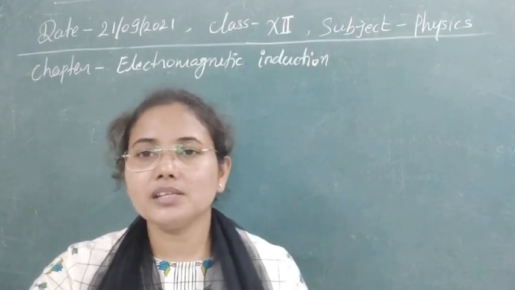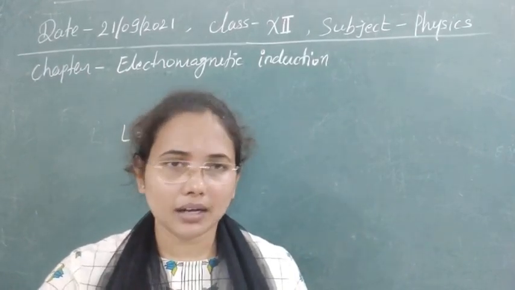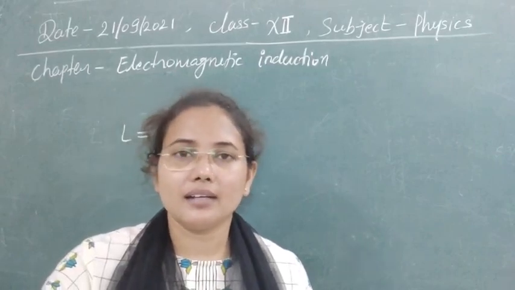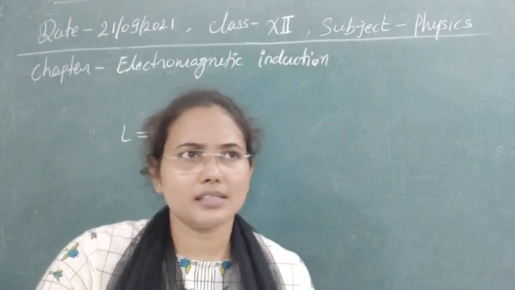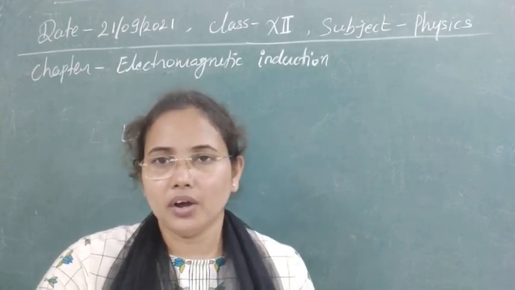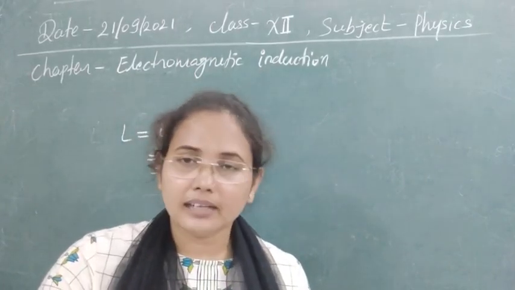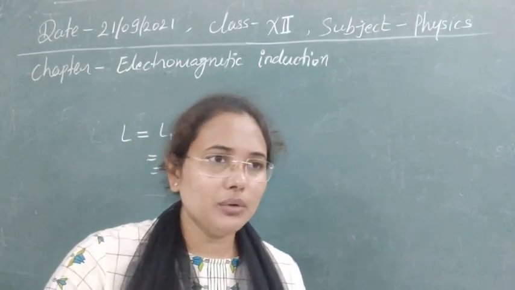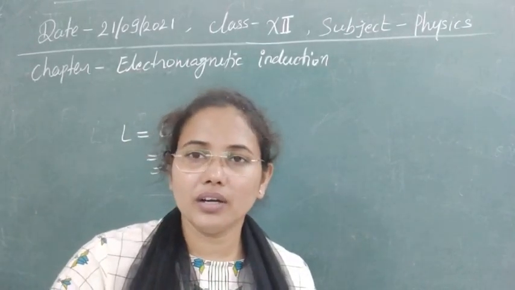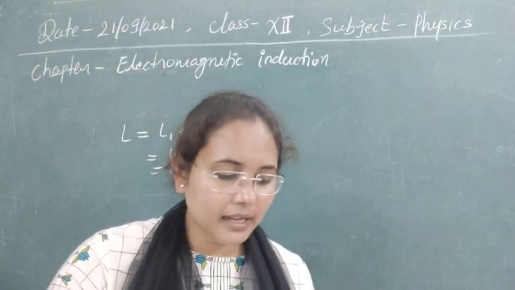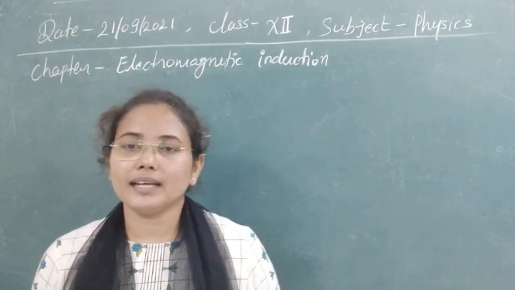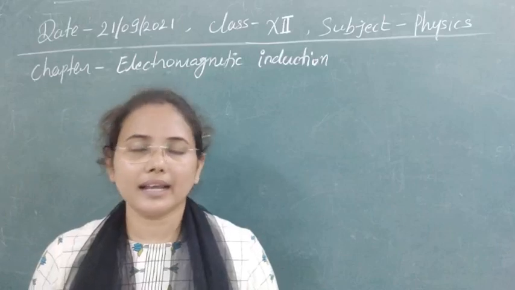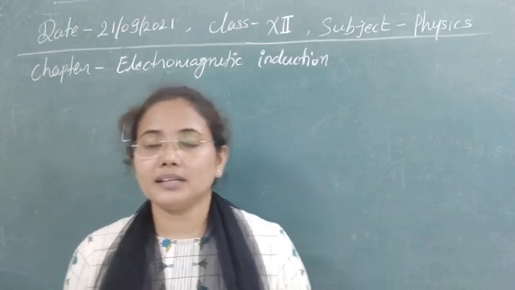Voltmeter is used to measure voltage, so there we do not need electromagnetic induction, only the voltage or EMF. Third one, electric motor. An electric motor converts electric energy into mechanical energy. As we are using electric energy here, we don't need the law of electromagnetic induction.